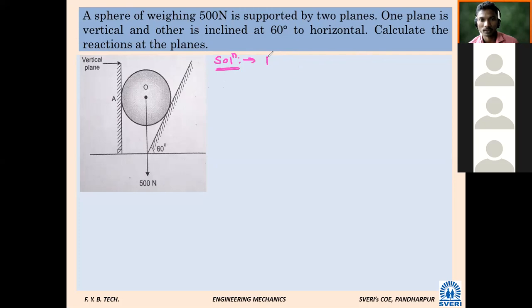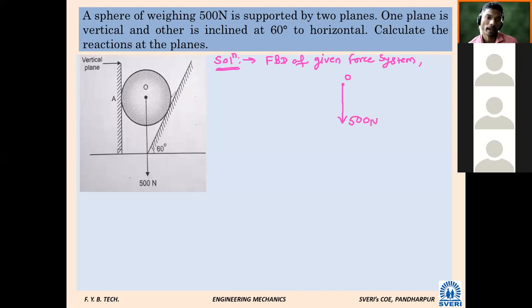So I will say a free body diagram of the given force system. Okay, point O. Once we know the angles, it is very simple. Point O is here. Vertically, how much load is applied there? 500 Newton.